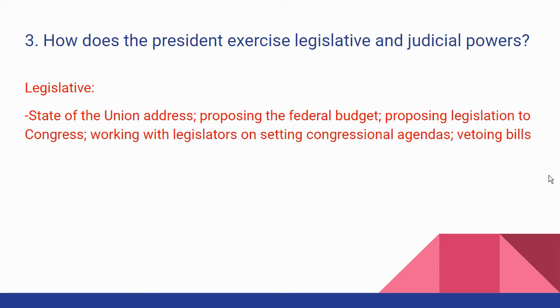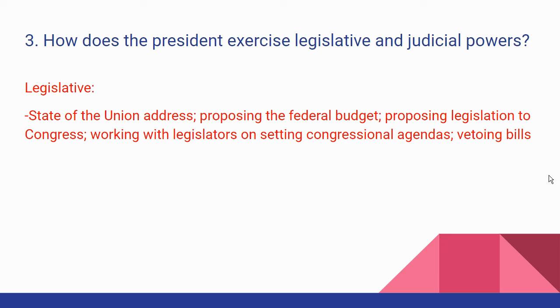And it doesn't have to be given as a speech, but in the last 100 years, that's the way it's been done. The purpose of the State of the Union is to let Congress know what's going on in the country, how things are faring, and to propose an agenda, something that they should be striving for, that he wants them to push for. The president has the legal responsibility since the 1970s to propose a federal budget.